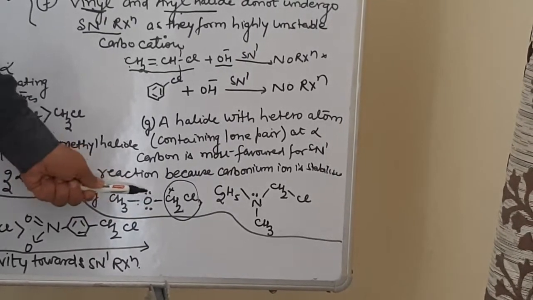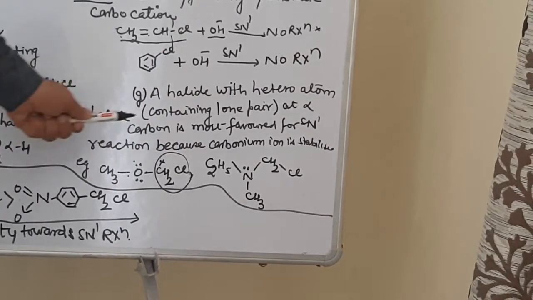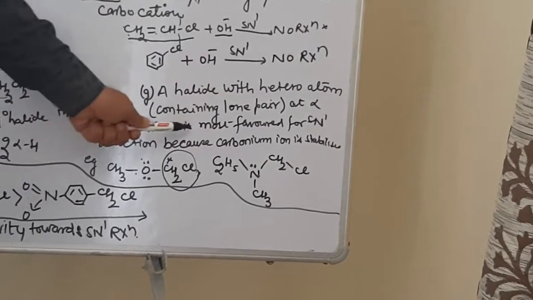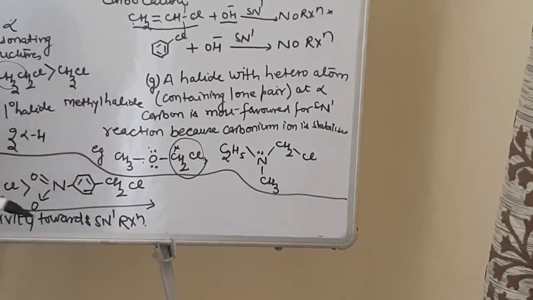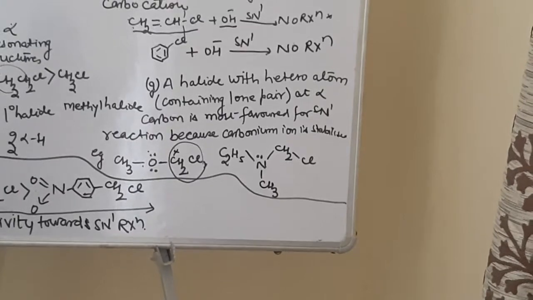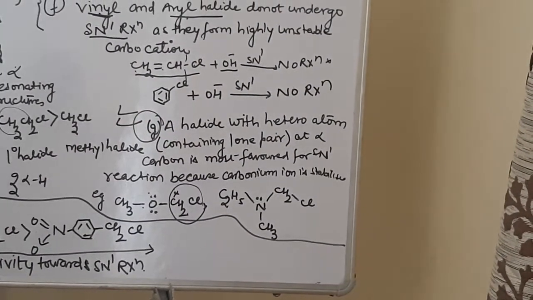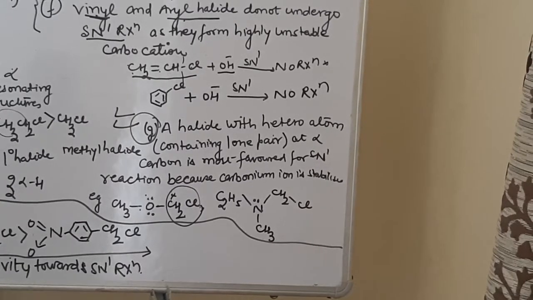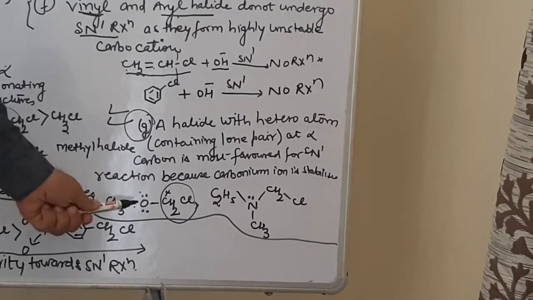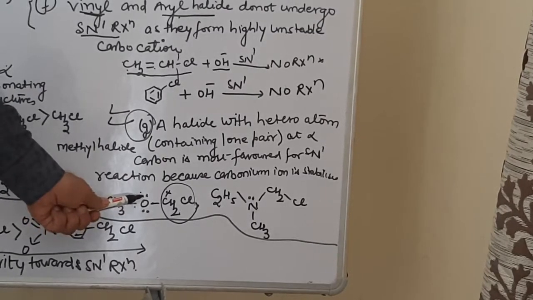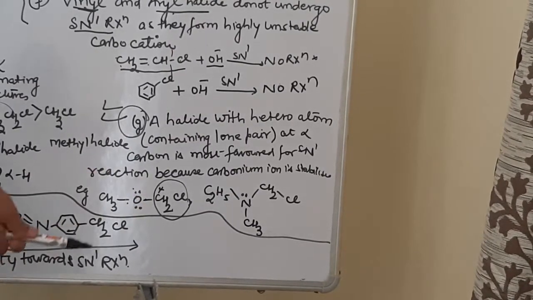So if at the heteroatom, just see over here, a halide with a heteroatom containing a lone pair and alpha carbon is most favored for the SN1 reaction because it will be stabilized due to resonance. In fact, this will be the most favored SN1 reaction, as in this case the carbocation will be the most stable carbocation. This is oxygen over here, an ether linkage having a lone pair, so it will stabilize this carbocation, so it will favor SN1 reaction.